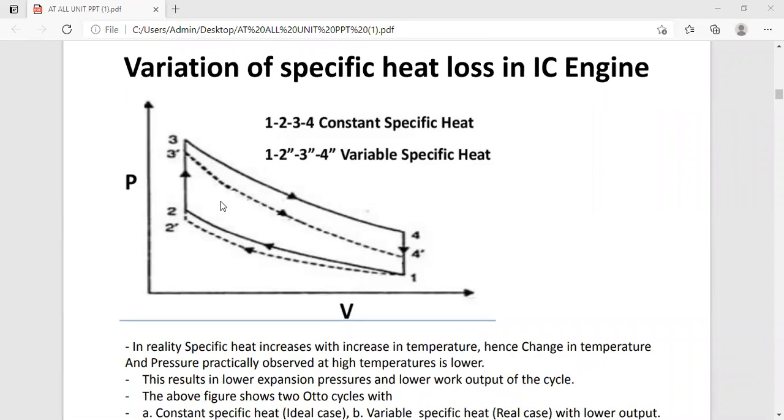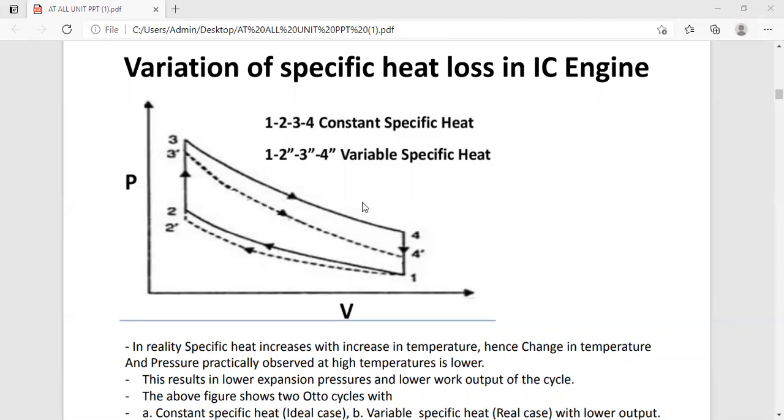So, are you getting my point? Once again, I am repeating, related to gamma: you can observe here 1, 2 dash, 3 dash and 4 dash is the actual cycle, and 1, 2, 3 and 4 is the ideal cycle.